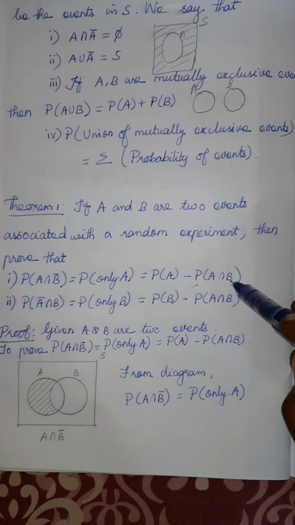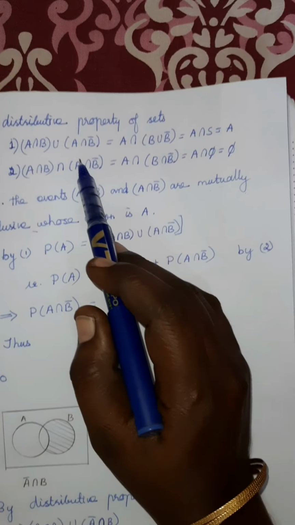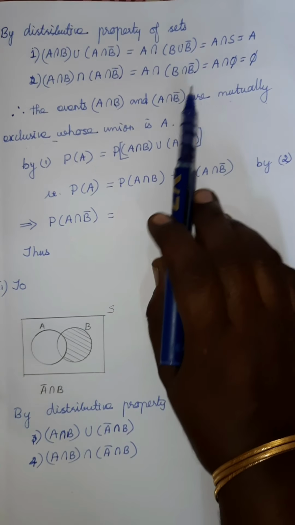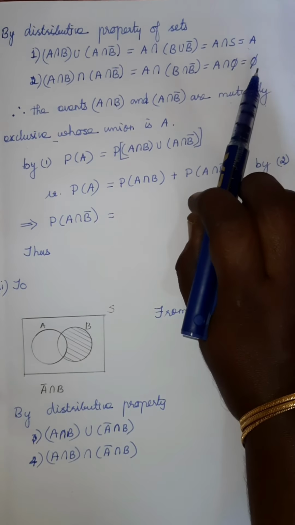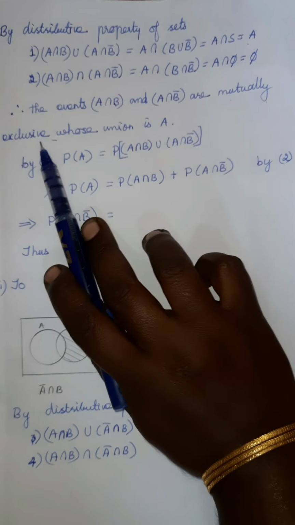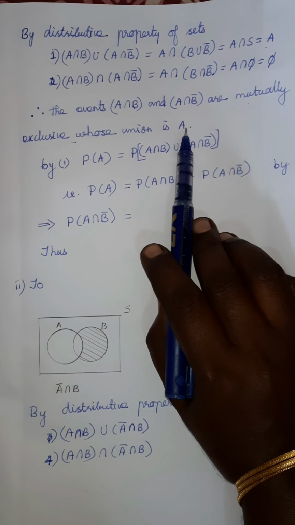P of A intersection B and P of A intersection B bar only we took there. So about those two sets we find the union is A and the intersection is empty. So we can write the two sets are mutually exclusive and the union is set A.